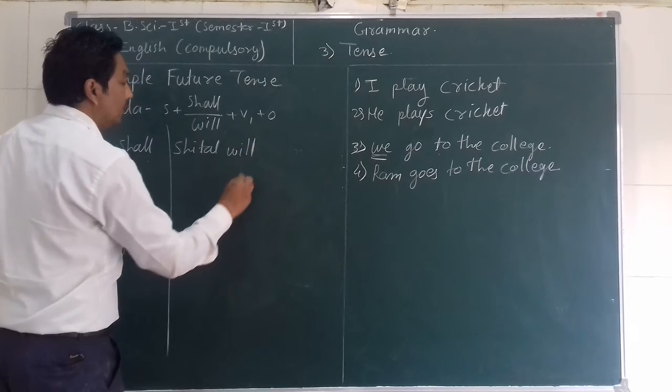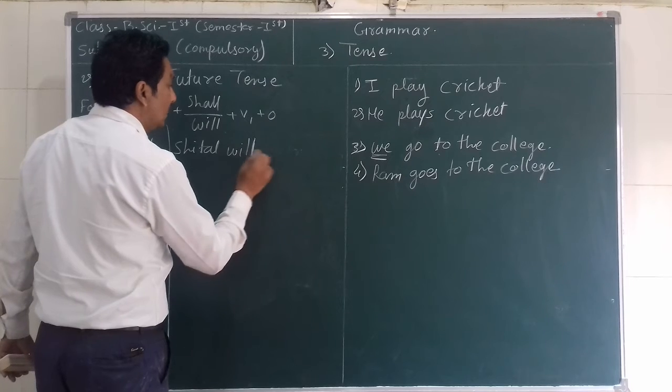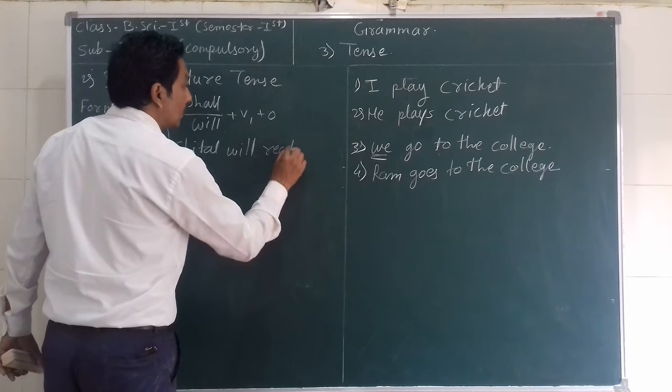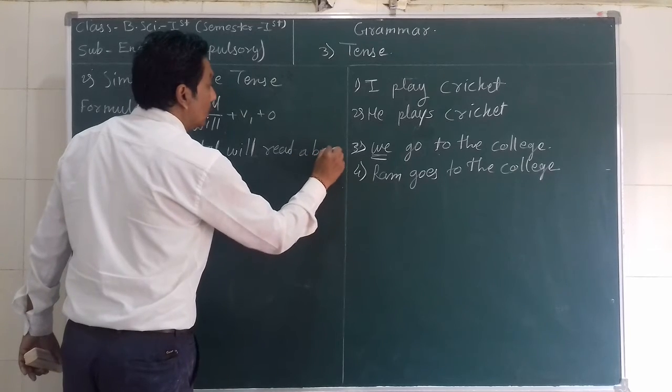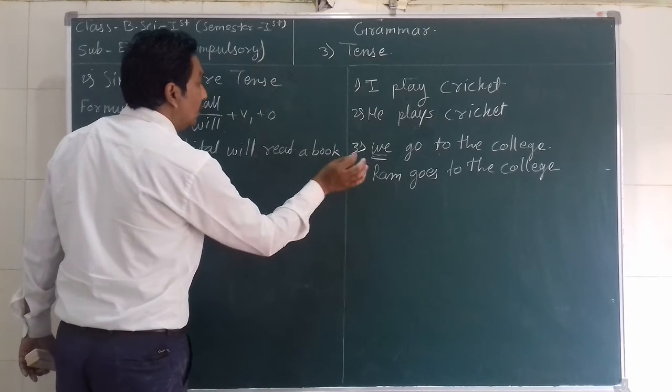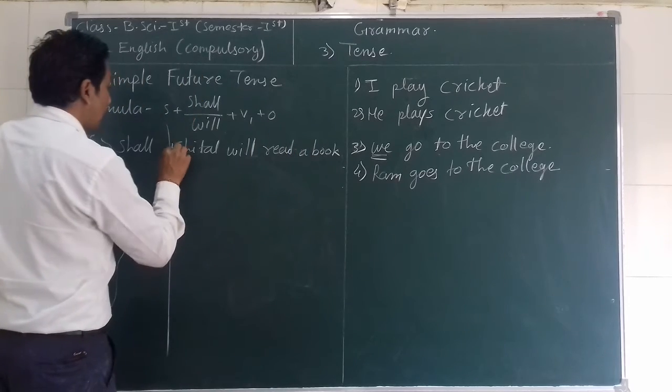Then V1. V1 means first form of the verb. So what will you take? Read. Then what is she reading? A book. Or where is she reading? In the garden. Whatever you like, you can write that kind of object here.